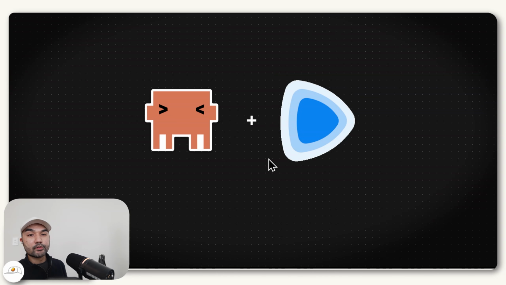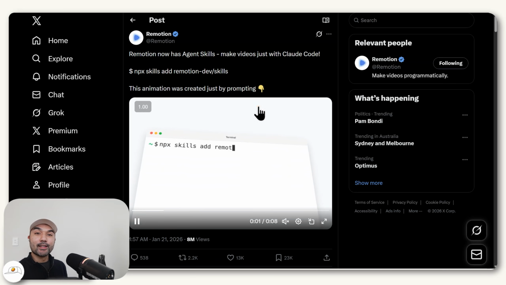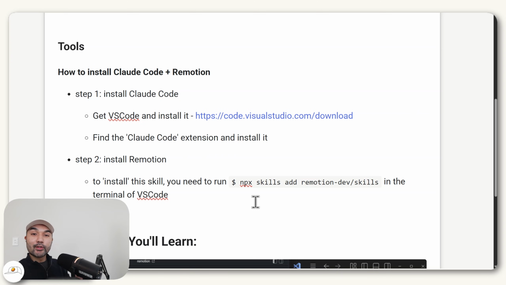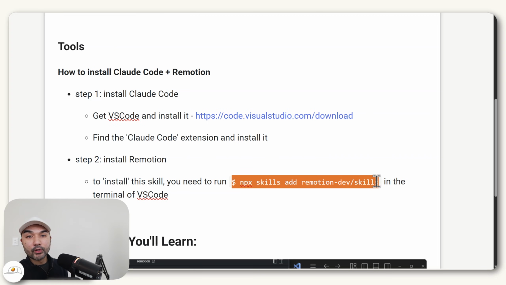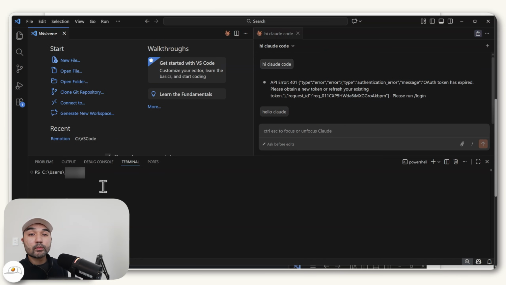And there's many ways to use Claude Code, but for this lesson, what we're going to do is to use that Remotion plugin, or skill is what they call it, so that we can make use of this powerful system that creates animations from just prompting. So how do you now install the Remotion skill into Claude Code? Well, since this space is pretty new, what you need to do is run this specific command in VS Code, and that will let you access Remotion from within Claude Code. And for you to do this, what you would need to do is to go to Terminal here at the top, click on New Terminal, and that will just open this bottom window where you can paste that command.